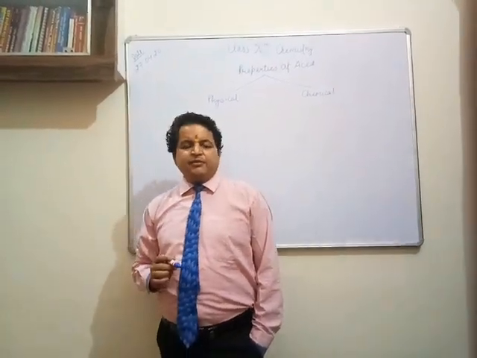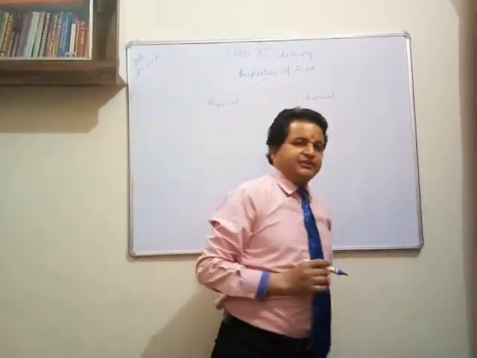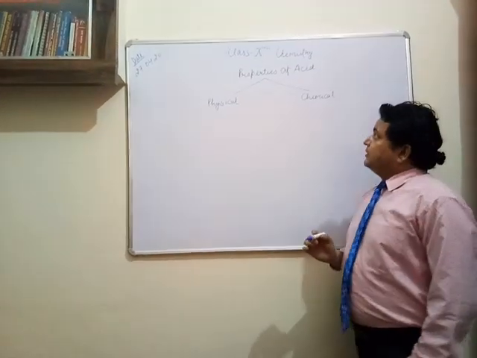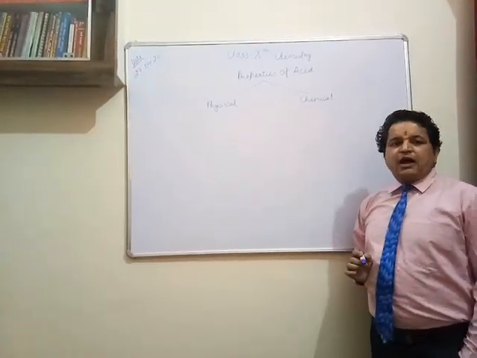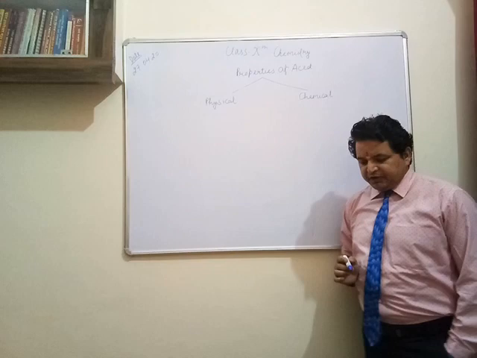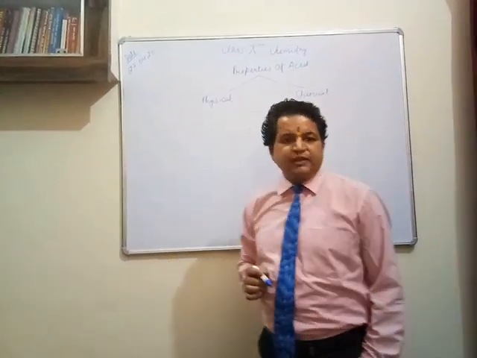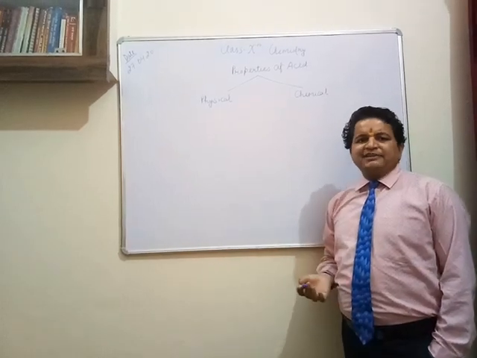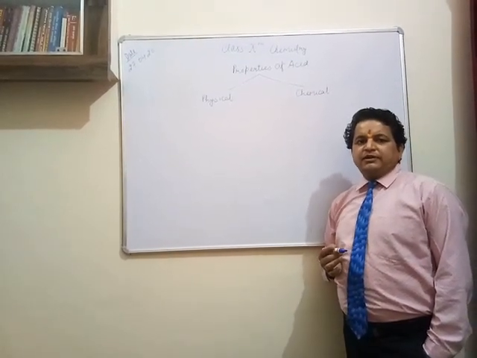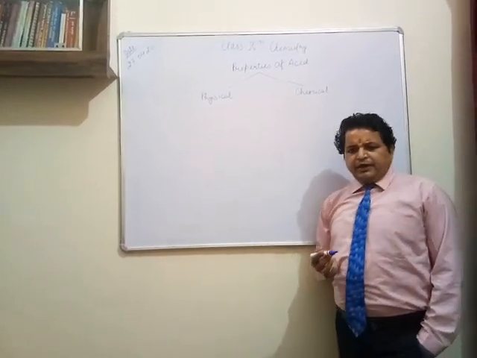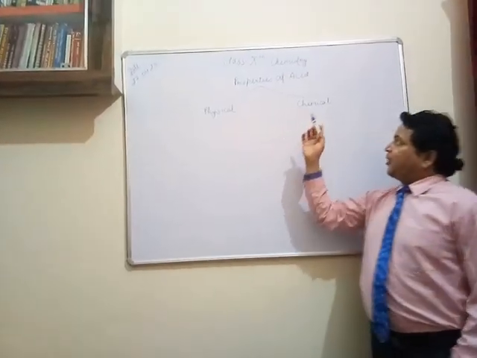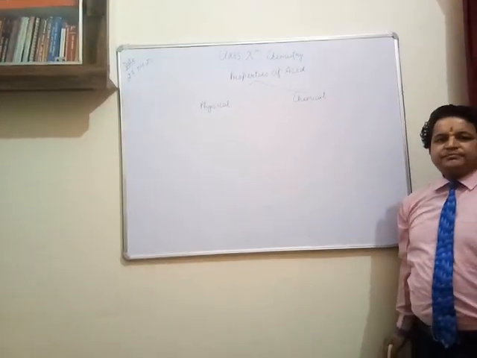In the last lecture we studied indicators, in which we discussed how indicators behave with acid and base. Different kinds of indicators were there, natural and synthetic. About that we discussed in the last lecture. Today we are going to discuss the properties of acid.